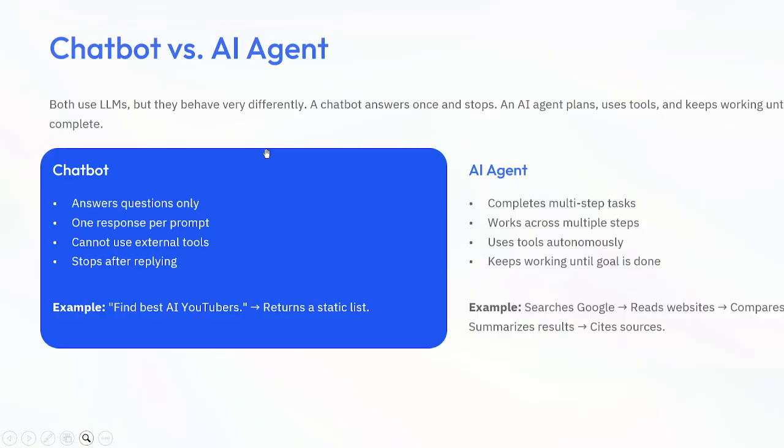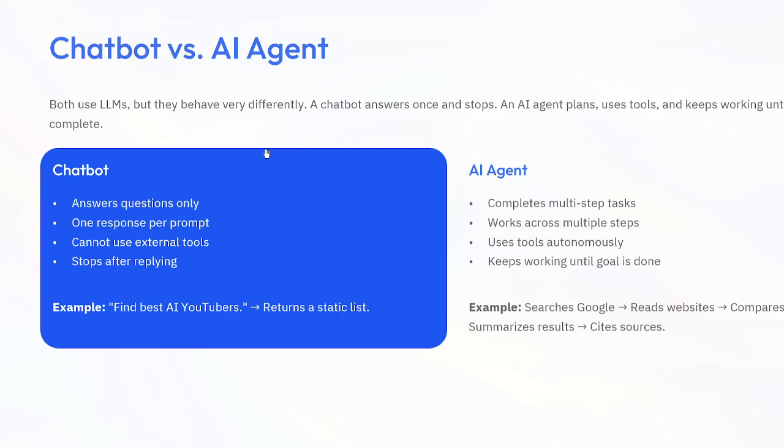A chatbot waits for your questions. You ask, it answers, then it stops. That's it. So let's say you ask some question, it will answer it, then it stops. It doesn't continue working. Just for example, you say suggest 5 AI tools. The chatbot replies once, then it has completely finished.